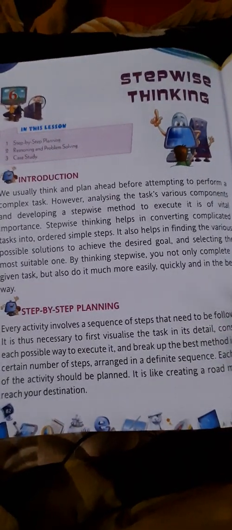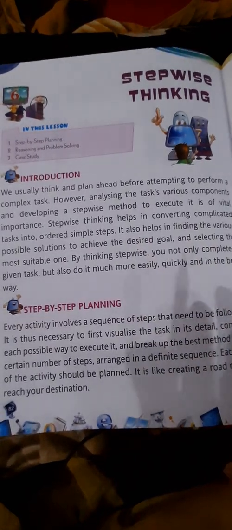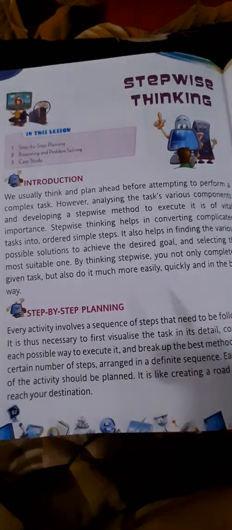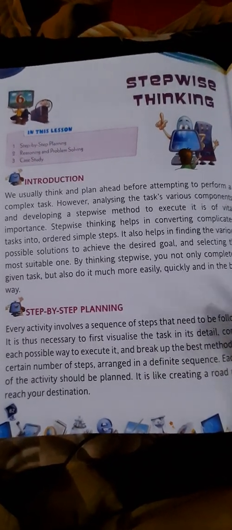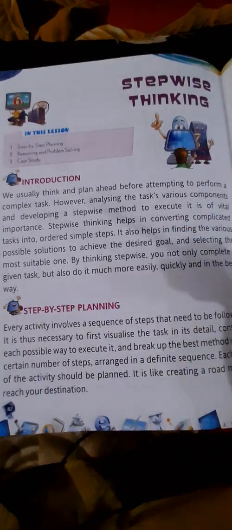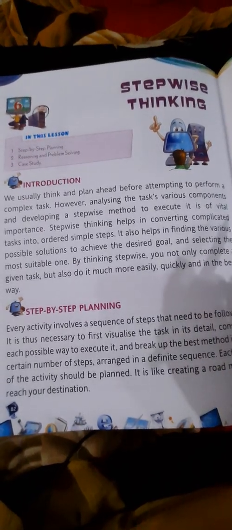And we also analyze what all components, what all things have to be performed before that, so that we can make out what steps we have to take in, and performing those steps in a proper manner is very important.